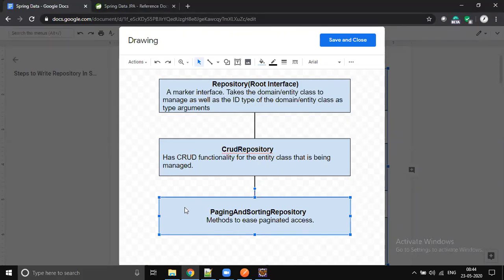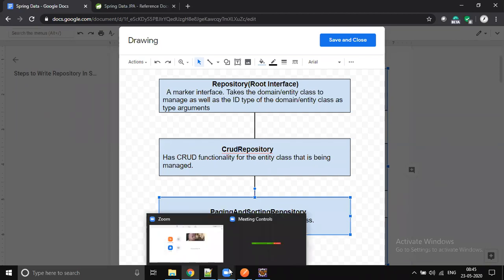You go to any e-commerce site, there might be hundreds of mobiles or gadgets, right? They won't show all. They show the highly recommended ones, the ones which are selling more, they put first, right? The same thing if you go to Netflix or Amazon, they don't show all the movies. They show the recently introduced ones and the more hits. So when you have huge data in the database, you don't want to show everything. You want to show a specific part, page by page, and you want to apply some sorting. Then we use paging and sorting.